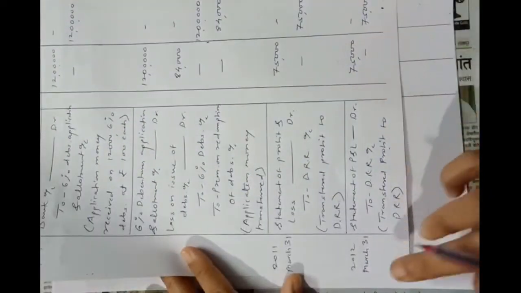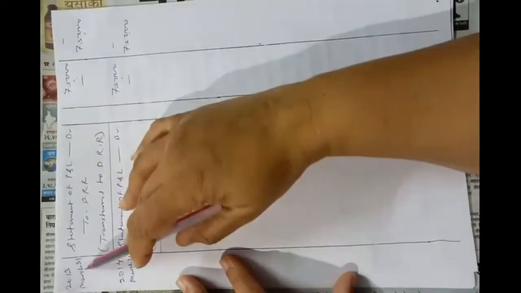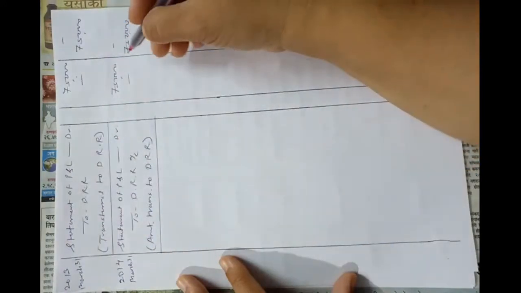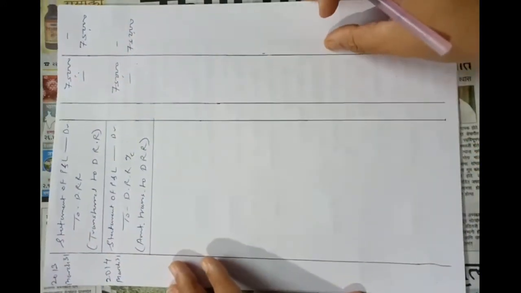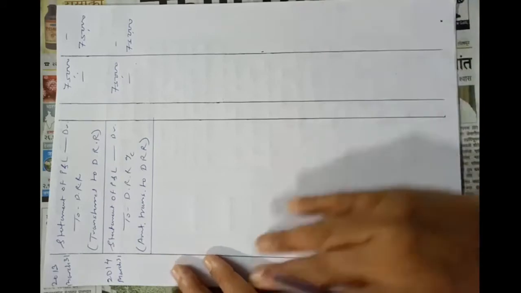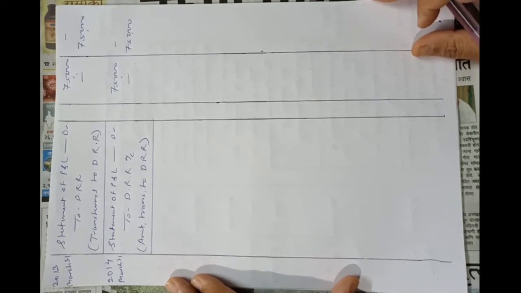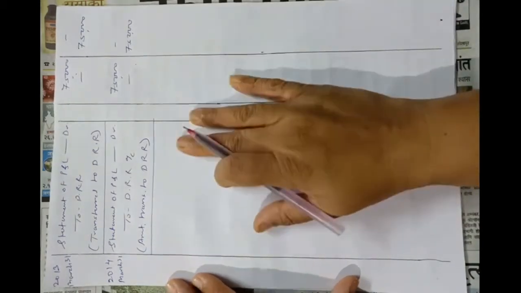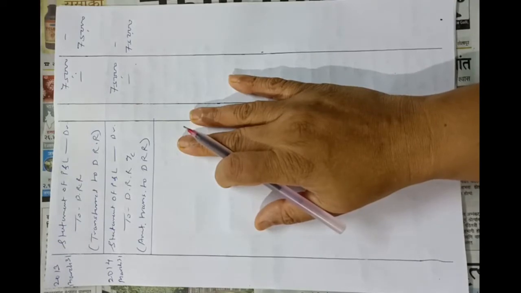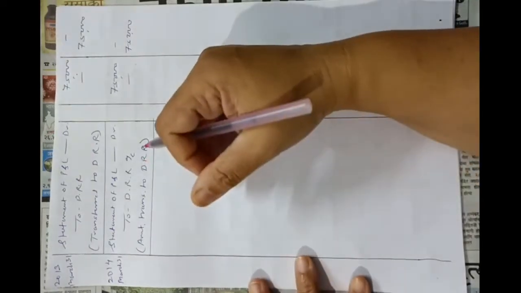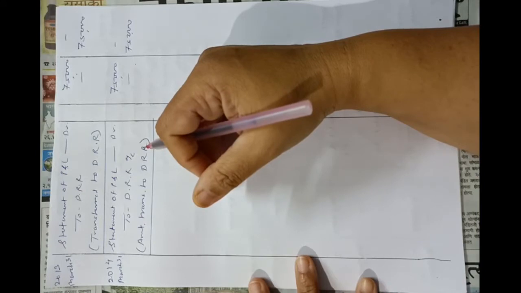So 75,000 on 31st March 2011, 75,000 on 31st March 2012, 75,000 on 31st March 2013, and on 31st March 2014 75,000. In this way, before the redemption starts, they have transferred total 3 lakhs rupees, that is 25% of 12 lakhs rupees, to the debenture redemption reserve account. Understood? Now the first redemption is due on 31st March 2015.